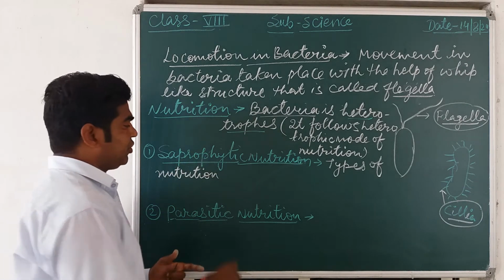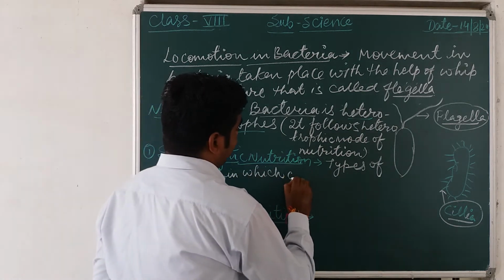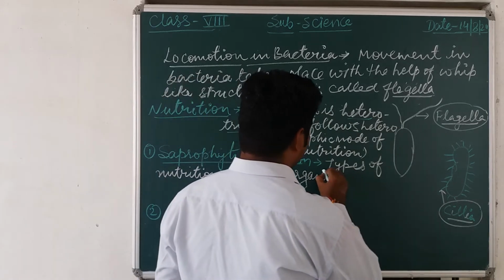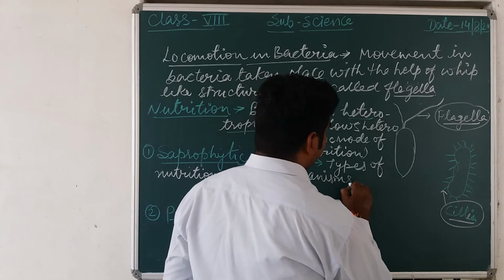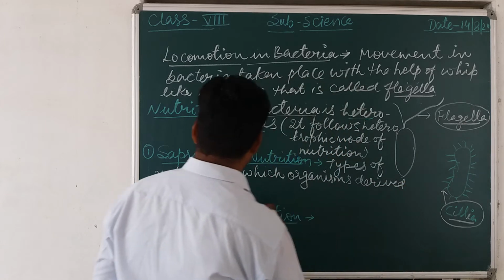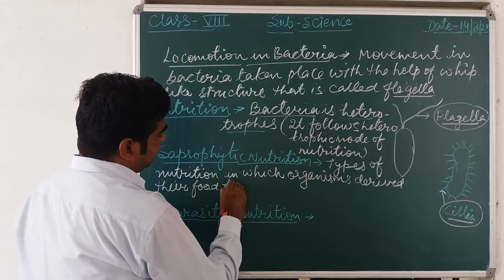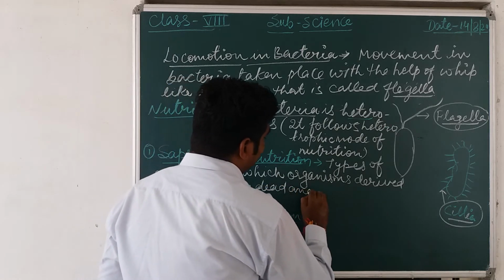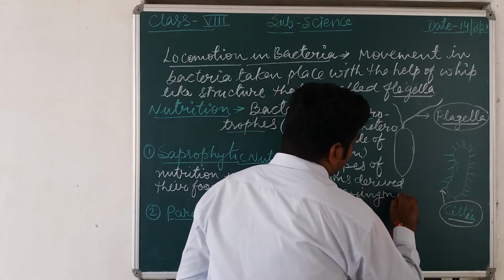So saprophytic mode of nutrition is a type of nutrition in which organisms derive their food from dead and decaying material.